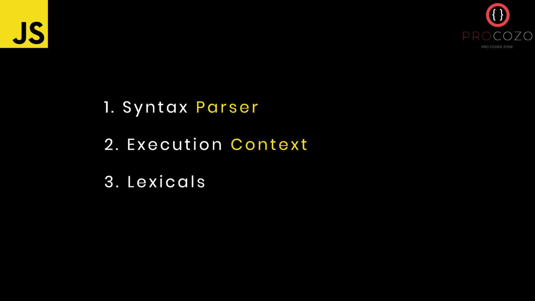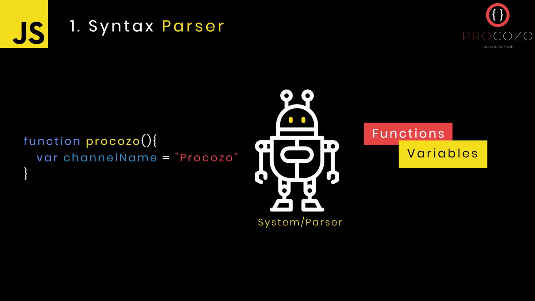Let's start our weird JavaScript journey with three main, or I would say the initial three concepts, that is syntax parser, execution context, and lexicals. So the above three words will scare you for sure, but trust me, this is so simple if you understand it in a better way. Let's start our JavaScript journey with the syntax parser then.